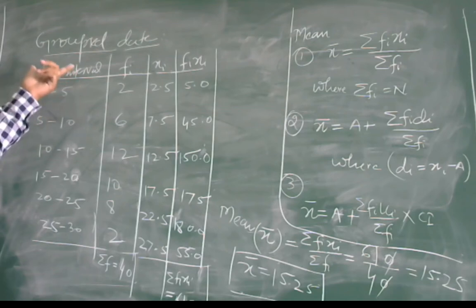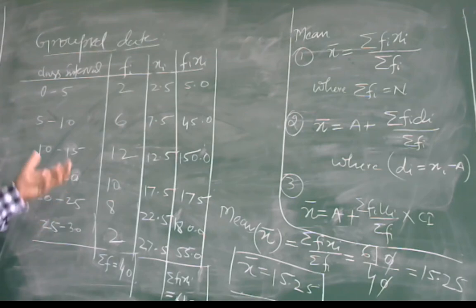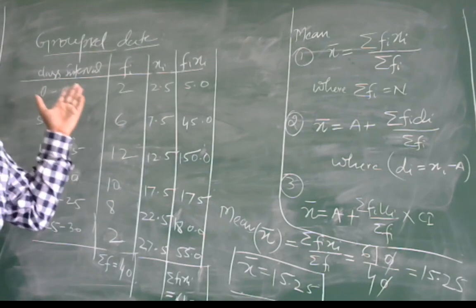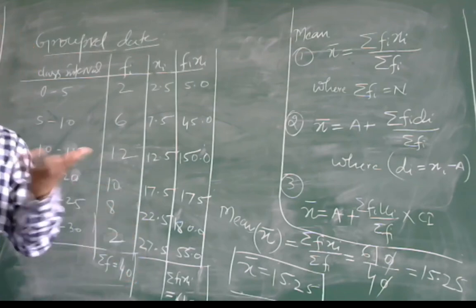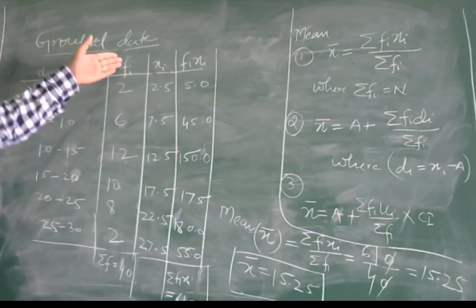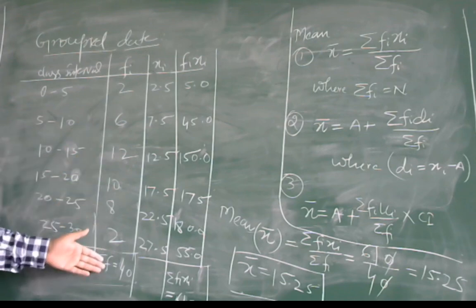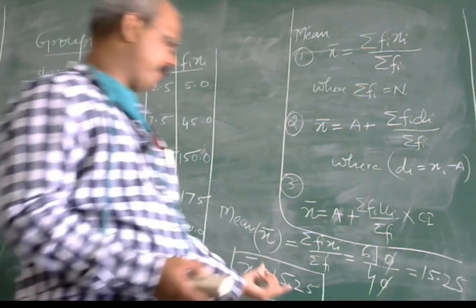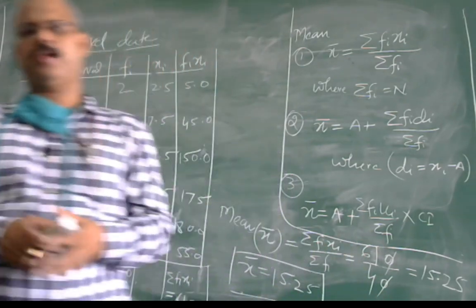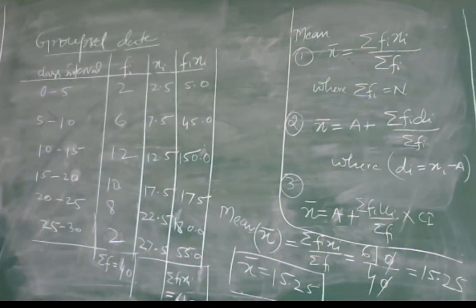This is a data for the class of mathematics, and if there are 40 students in this class, the marks of their tutorial are given here, and the mean of the tutorial is 15.25. In this way, we can find the average marks of the rest of the subjects.